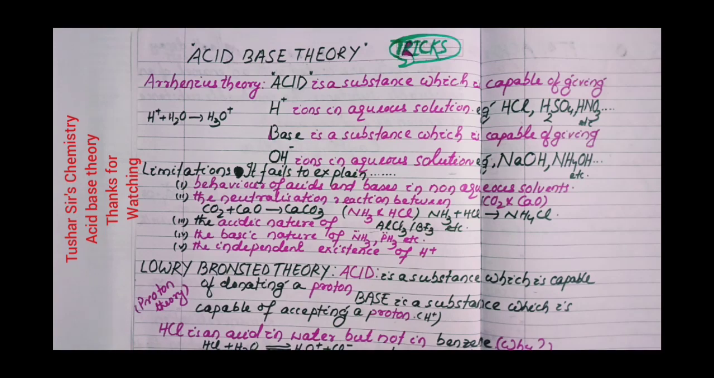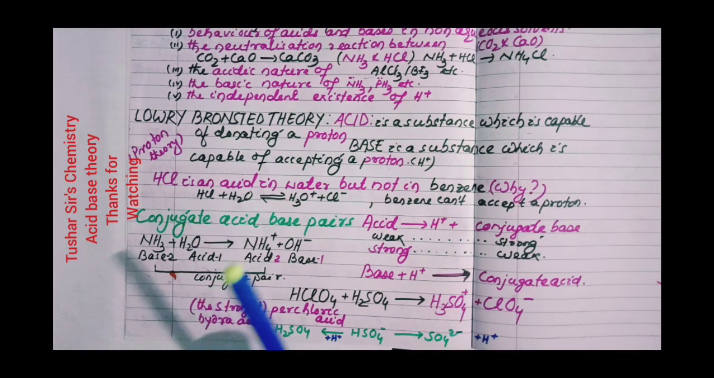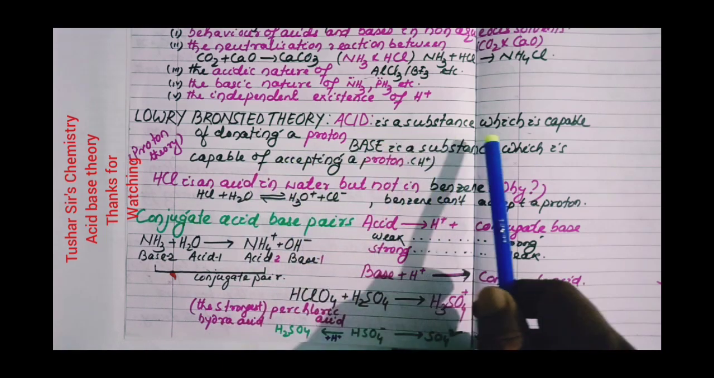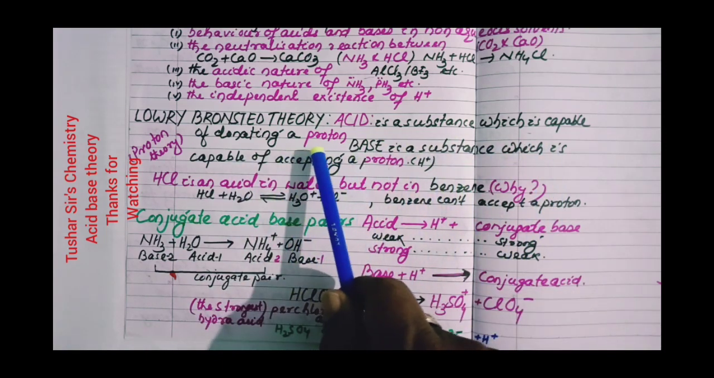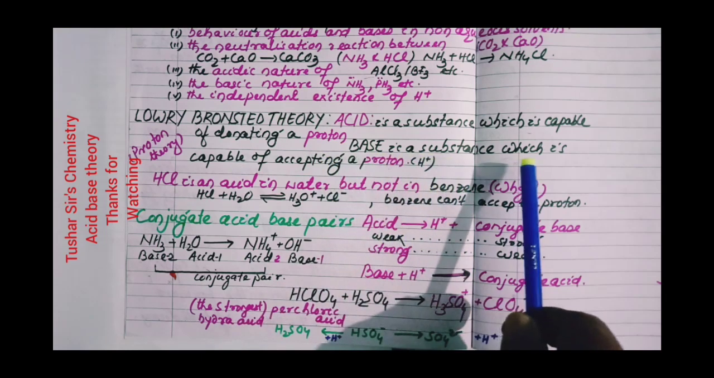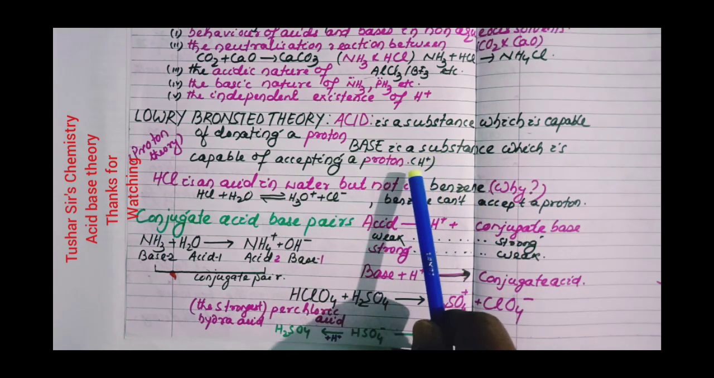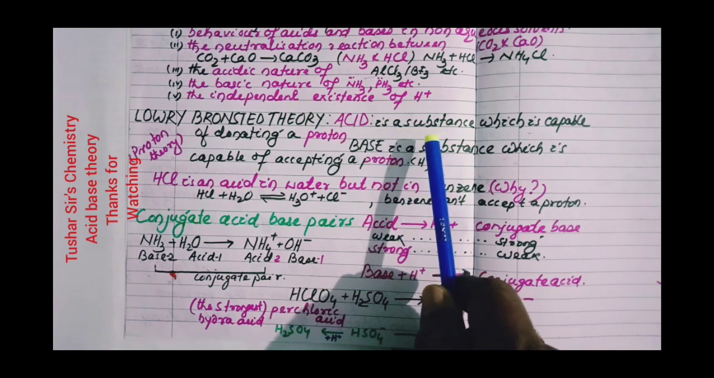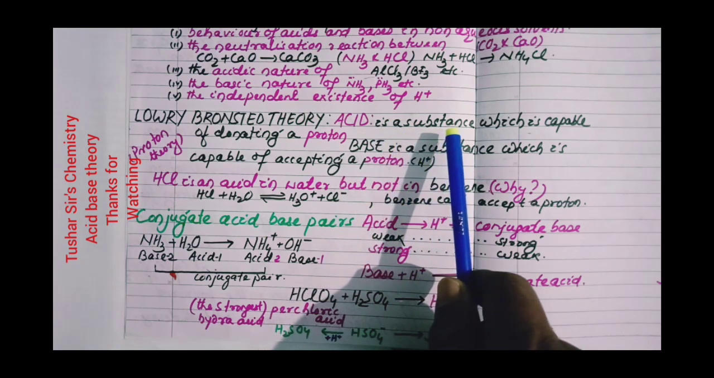Let us explain Lowry-Bronsted theory. According to Lowry-Bronsted theory, acid is a substance which is capable of donating a proton. Proton means H+. Base is a substance which is capable of accepting a proton. HCl is an acid because it can give H+ ion.